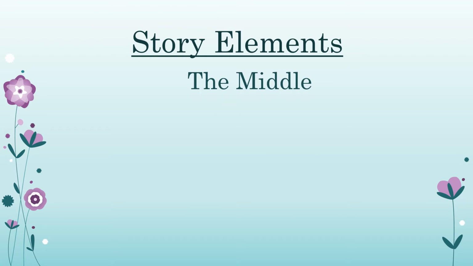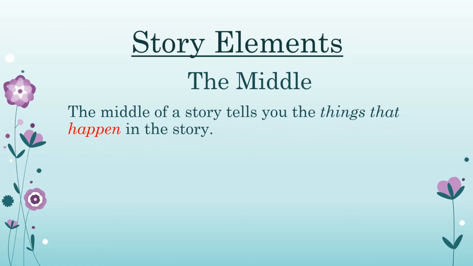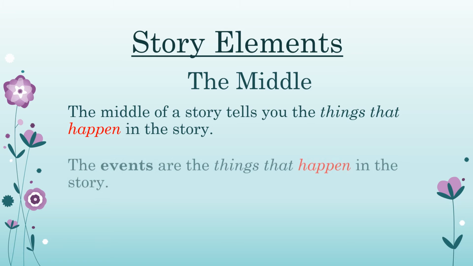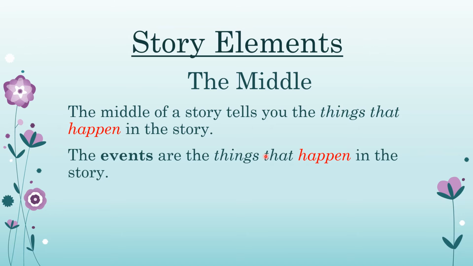The middle. What is the middle of the story? Let us have a look at it. The middle of a story tells you the things that happen in the story, different things that happen in the story. The events are the things that happen in the story. Events means अलग-अलग घटनाएं, अलग-अलग events which happen in the story.